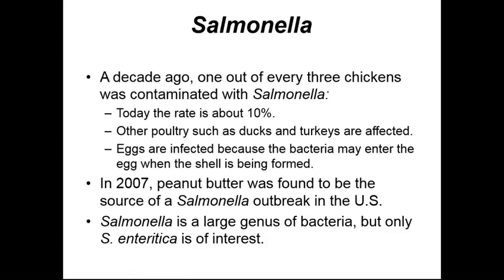The eggs in particular will be infected with this bacterium because that bacteria can enter the egg before the shell has been formed. And this is one of the big reasons why it's important to fully cook your chickens, your poultry, and cook your eggs. Drinking raw eggs mixed with orange juice may have been popular back in the 1970s as a health beverage, but it's generally frowned upon right now. As recently as 2007, there was also found to be an outbreak of Salmonella within peanut butter.